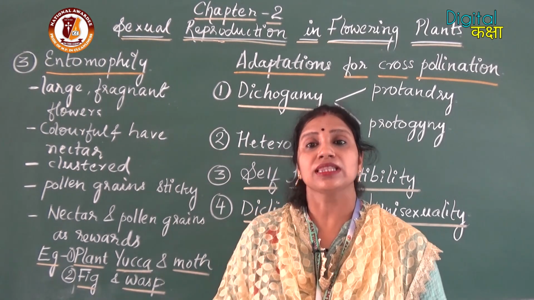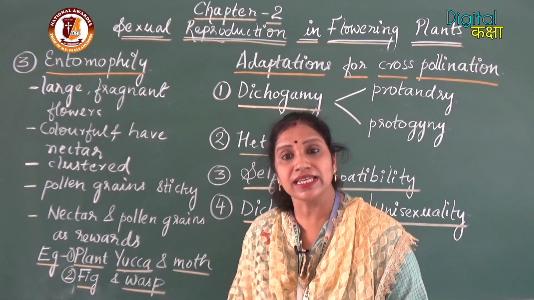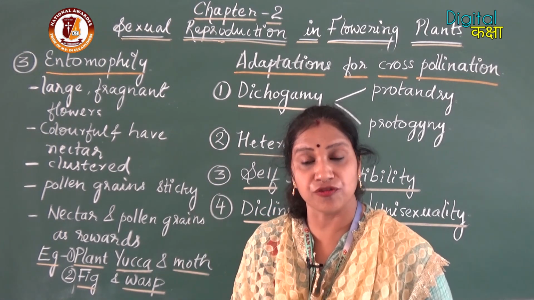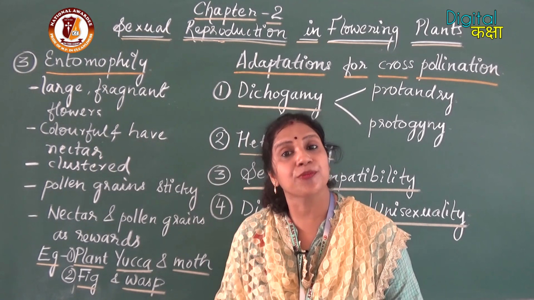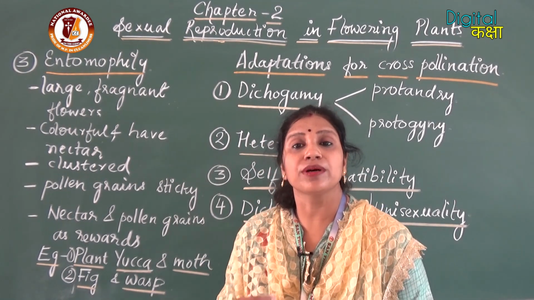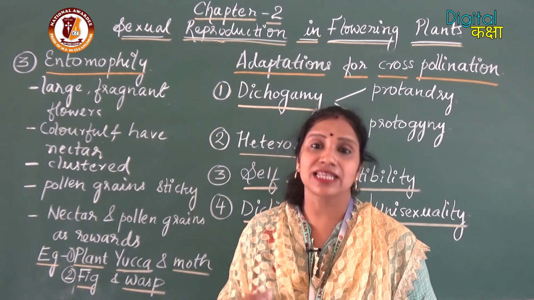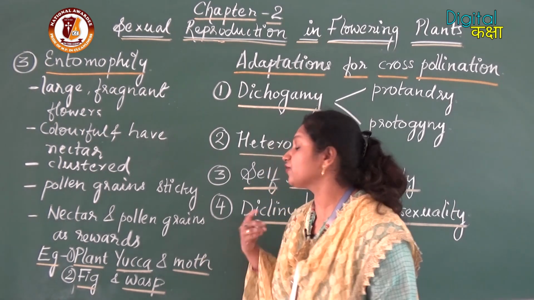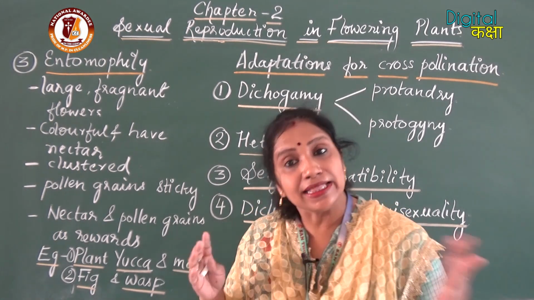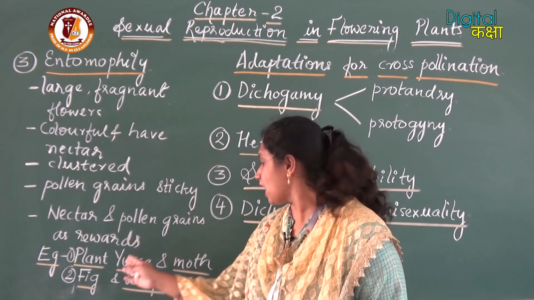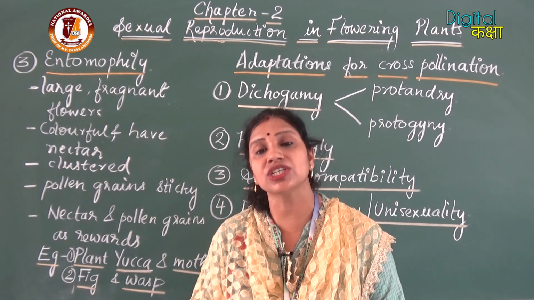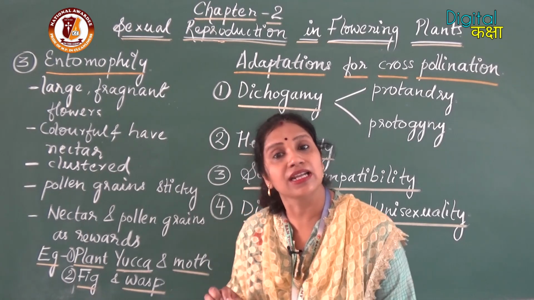In return, the plant yucca gets pollinated by the moth, and what happens inside the ovary, while the seeds are being formed, the insects also emerge from the eggs as larvae. So the larvae feed on the seeds of the plant yucca. In this way, both the plant and the insect species are dependent upon each other to complete their life cycle.